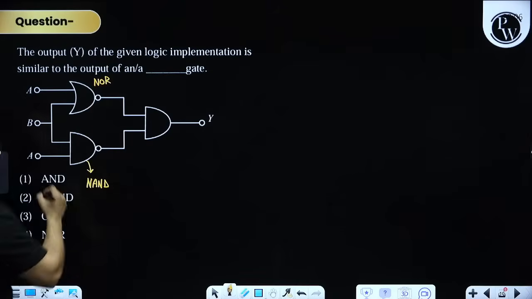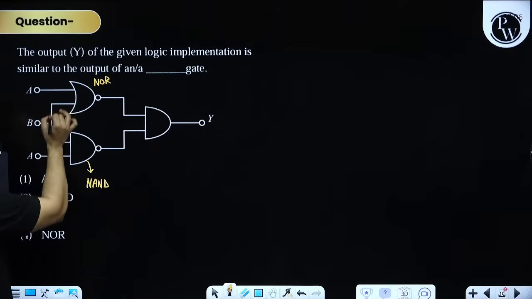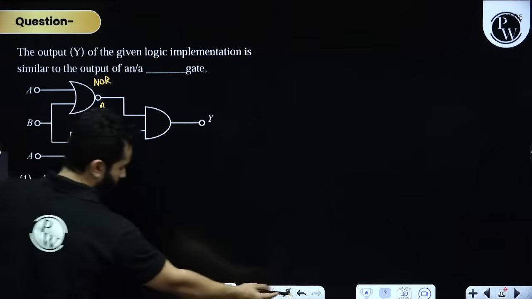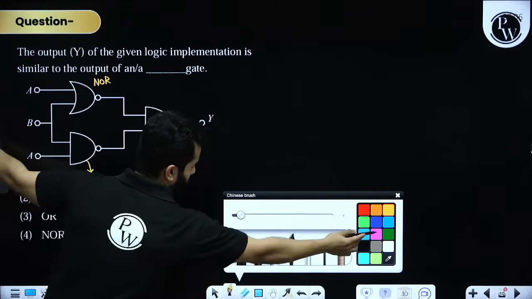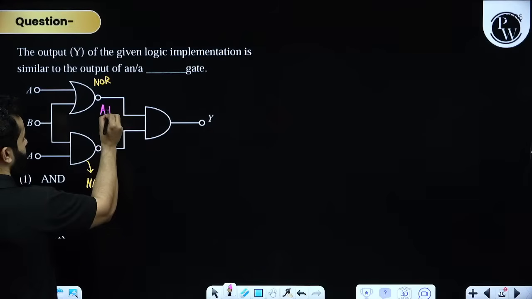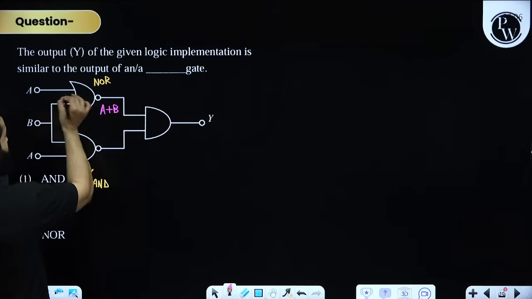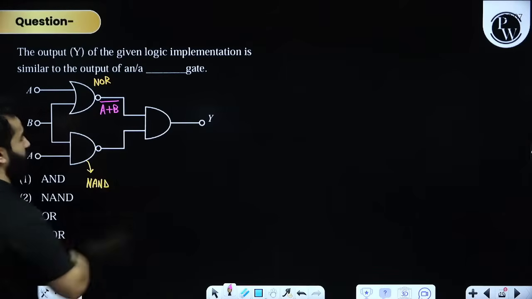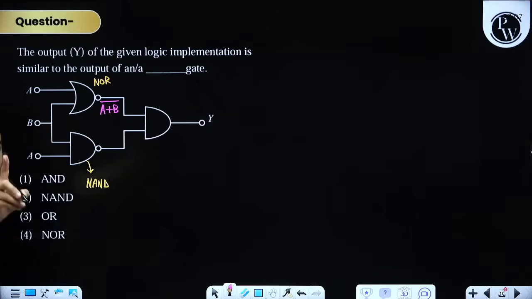This is A and this is B. This NOR basically means A plus B, but we have got A and B and then an inverter bubble. Something like this. Hopefully this is all clear, right?